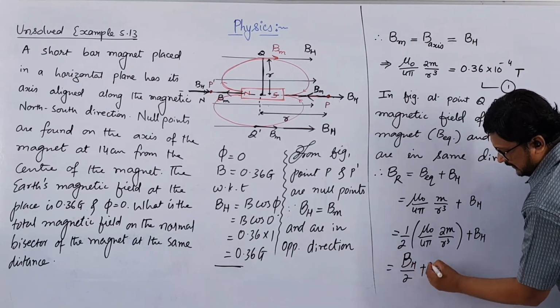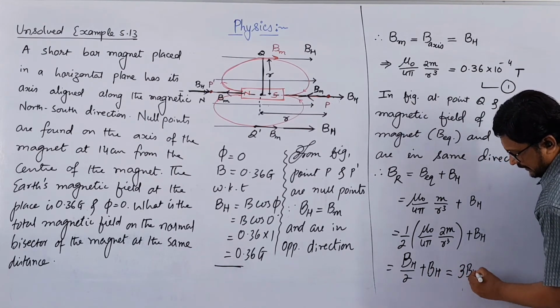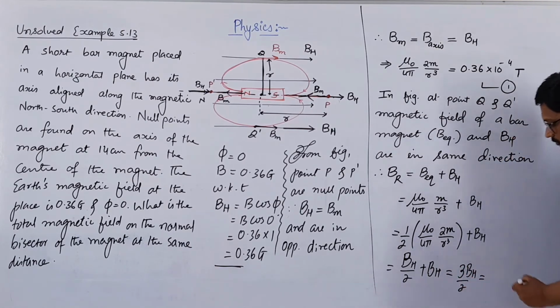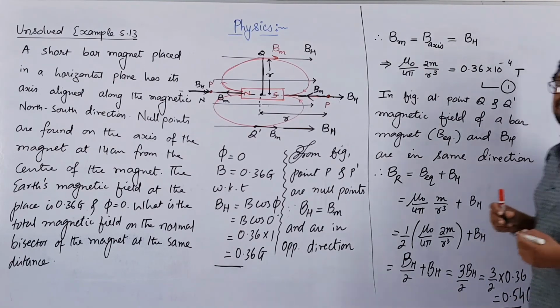by 2 plus BH. So if you take the LCM, 3BH by 2, that is equal to 3 by 2 into 0.36. So 0.36 divided by 2 is 0.18. 0.18 into 3, 18 into 3 is 54. So 0.54 Gauss. The answer will be 0.54 Gauss.